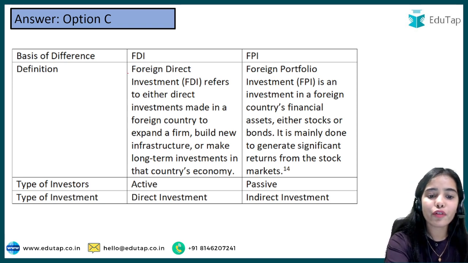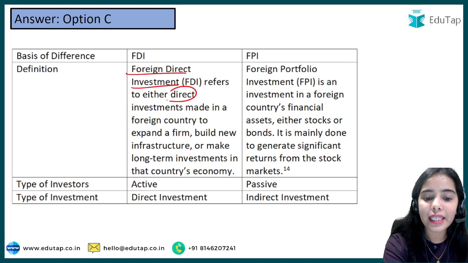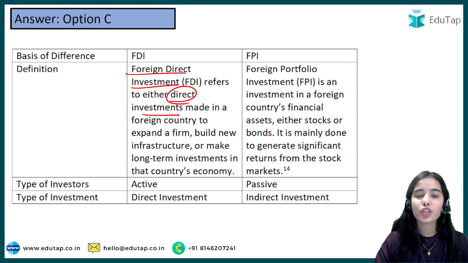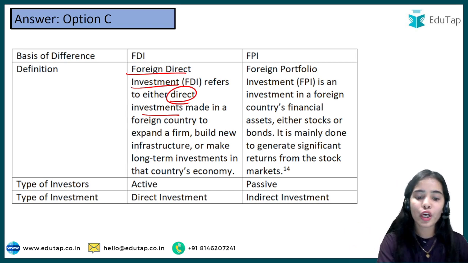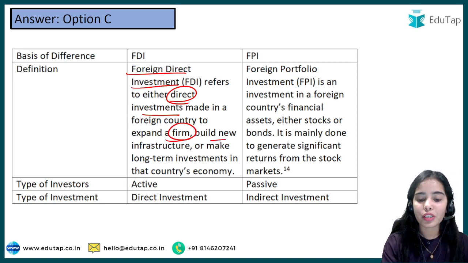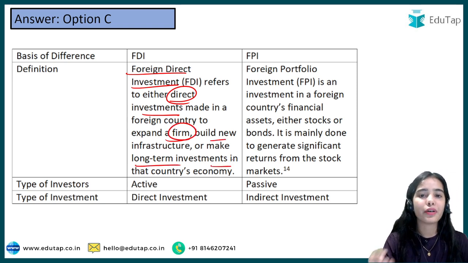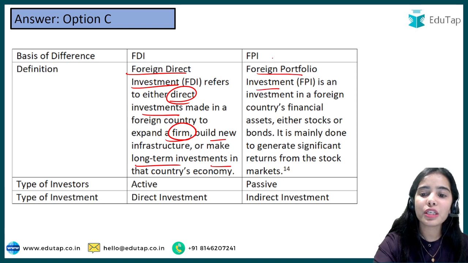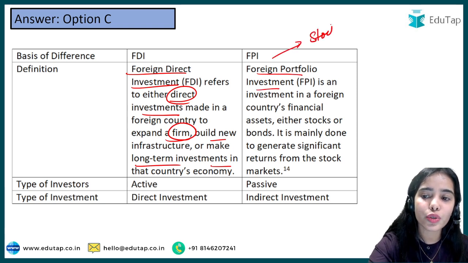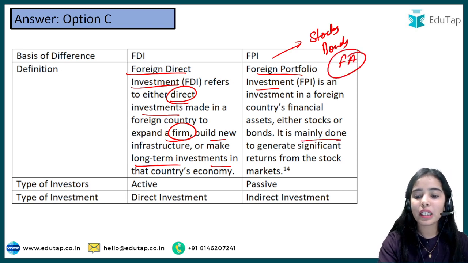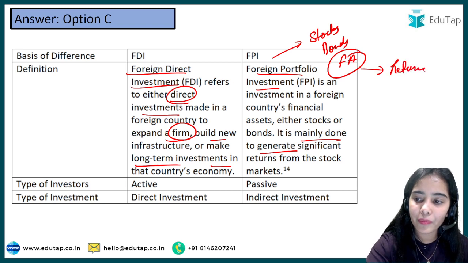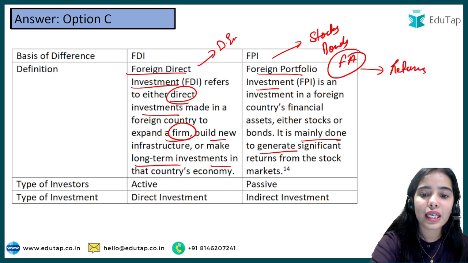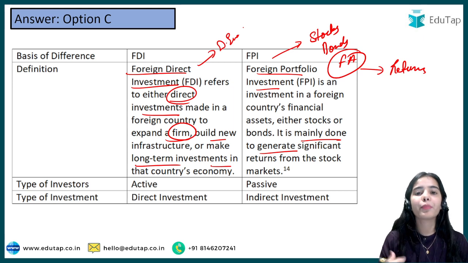So here you can see that foreign direct investment refers to the direct investment made in a foreign country, that is, directly you are investing in some foreign country to expand a firm, to build new infrastructure, or make long-term investments in the country's economy. Foreign portfolio investment is usually when you are investing in stocks, bonds or other financial assets. It is mainly done to generate significant returns. So here you only care about the returns, while in FDI you are directly engaged in the decision making of the company, of the units also.